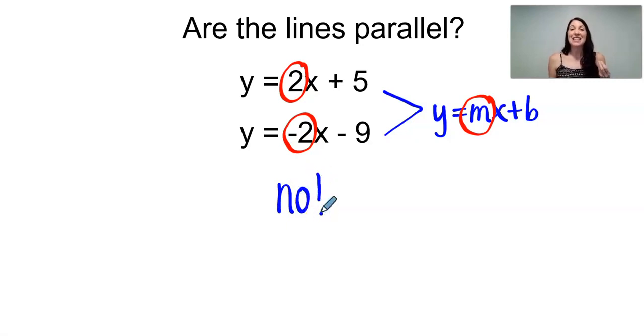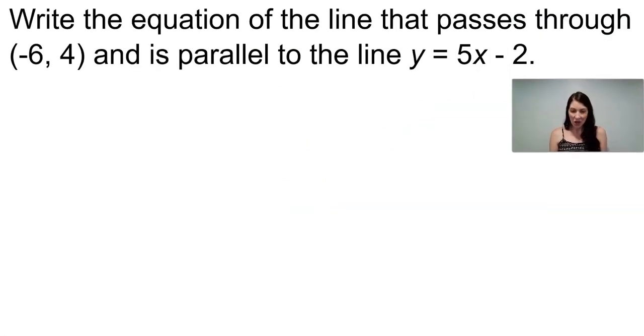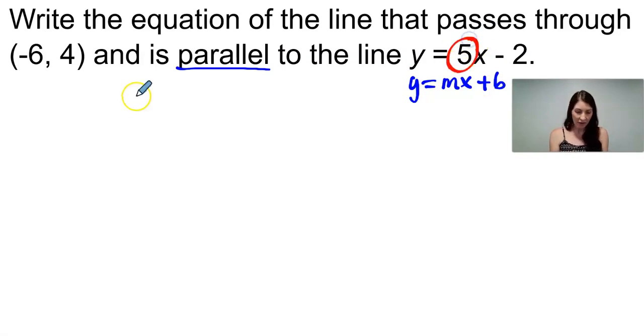And the reason is that the first line has a slope of 2, the second line has a slope of -2, the slopes are not equal, so these two lines are not parallel. Next question that is commonly asked is, write the equation of the line that passes through the point -6,4 and is parallel to the line y equals 5x minus 2. Now, in order to write the equation of the line parallel, I remember parallel lines have the same slope. Since this equation over here is written in slope-intercept form, y equals mx plus b, I can identify the slope as being 5.